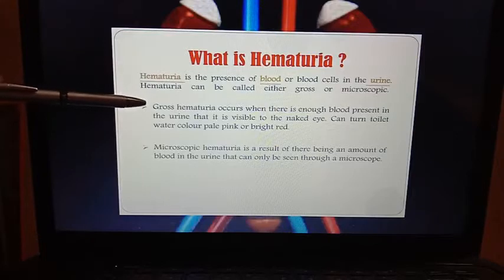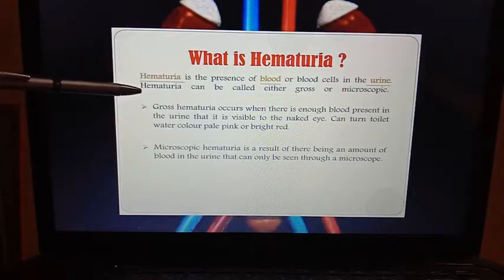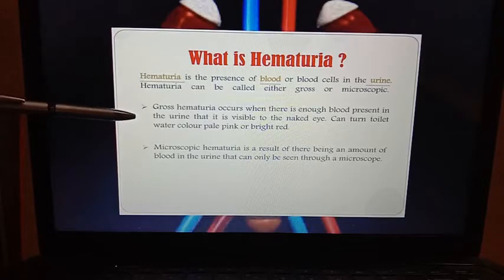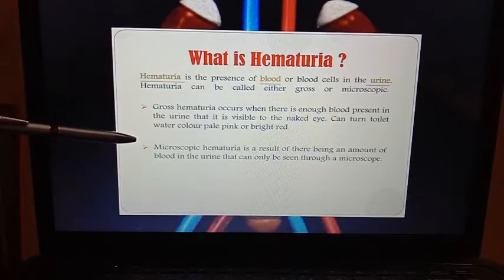So in gross hematuria, enough blood cells are present in the urine that it is visible to the naked eye. It can turn the toilet water pale pink or bright red. And what is microscopic hematuria? There are fewer blood cells present in the urine that can only be seen through a microscope.